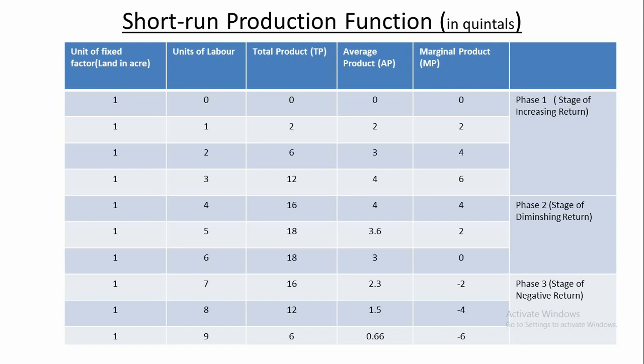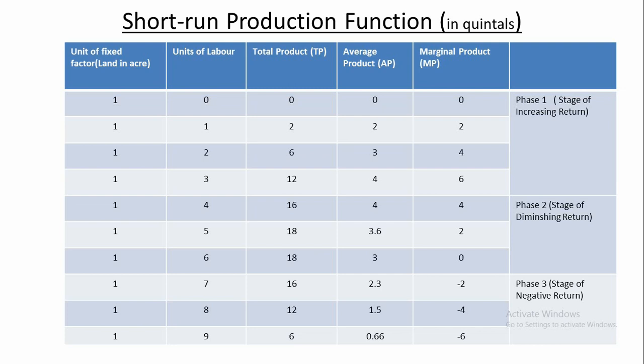It becomes minus. So the total product starts falling from 18 quintals to 16 quintals, then to 12 quintals, then to 6 quintals, because the marginal product goes on falling by minus 2 quintals, minus 4 quintals, and minus 6 quintals, and thus at the same time the average product also starts falling. But the average product did not reach the 0 point.